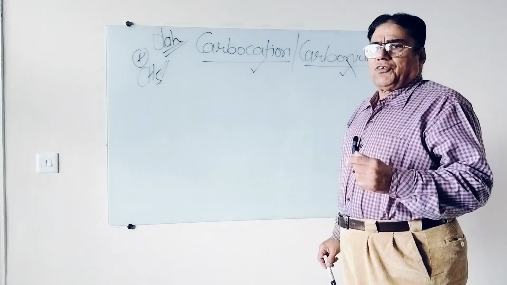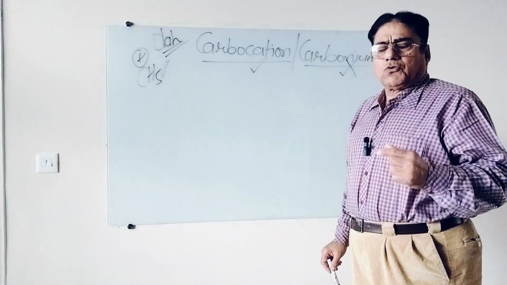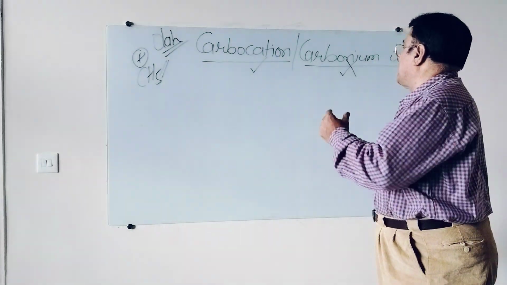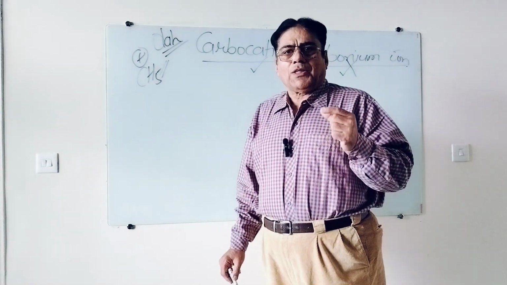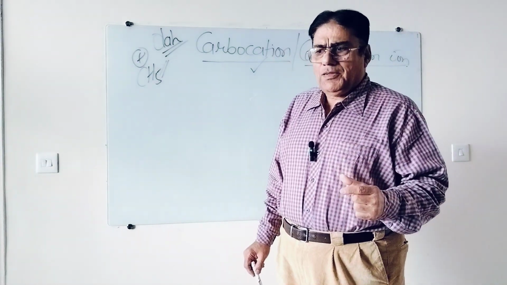Anyway, it is much more correct to say carbocation than carbonium ion. So the right word we should use is carbocation.